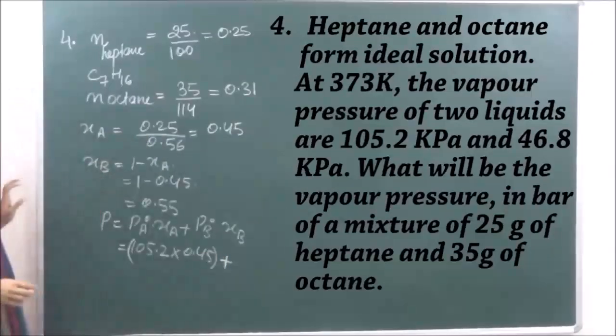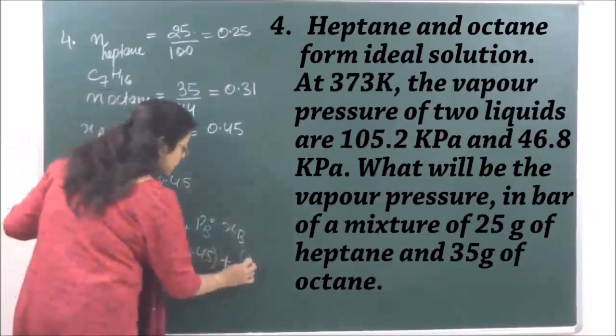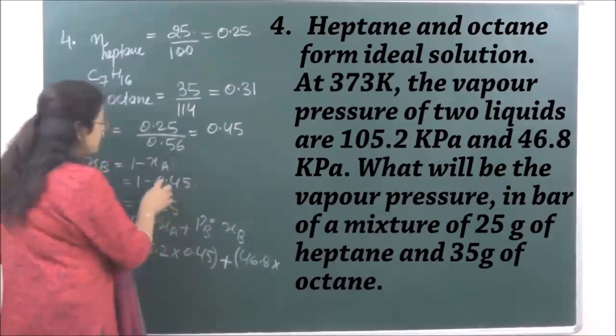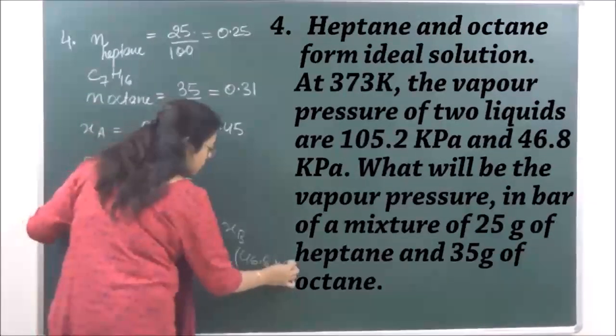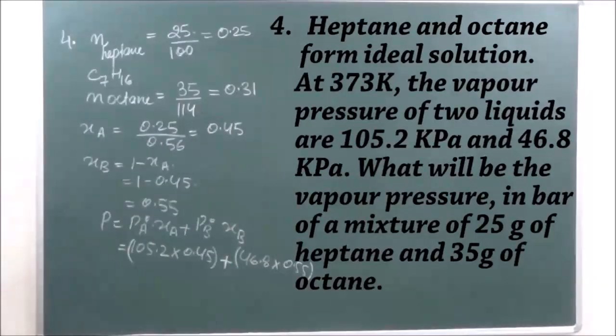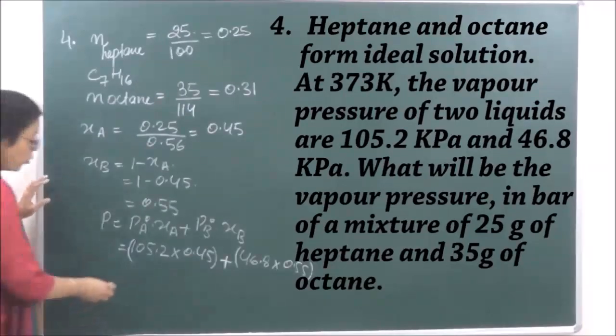Plus PB naught. PB naught given to us is 46.8, and XB is 0.55. Okay. Clear? So this comes to 73.08 kilopascals.